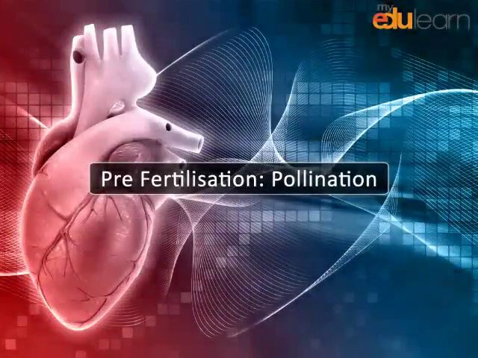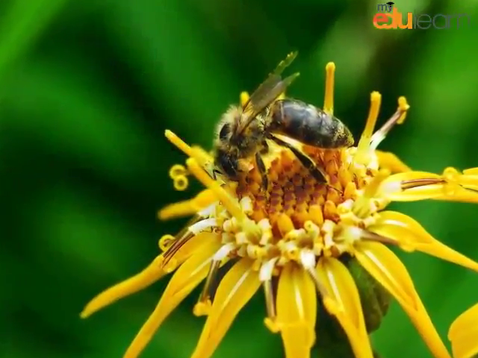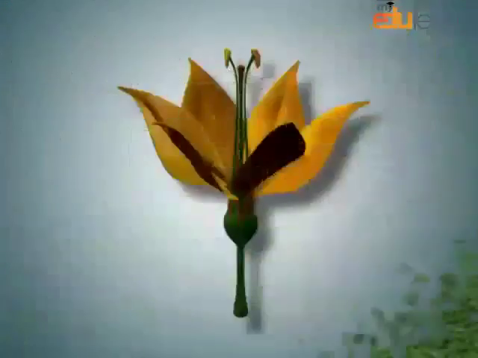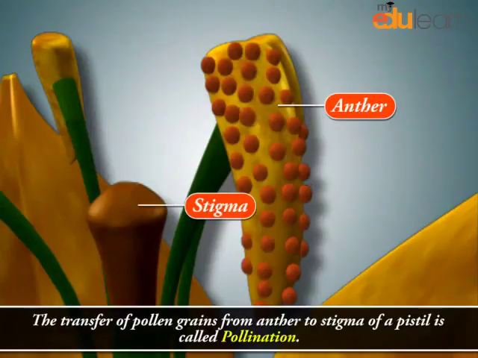Pre-fertilization, pollination. Pollination is very important. It leads to the creation of new seeds that grow into new plants. The transfer of pollen grains from anther to stigma of a pistil is called pollination.